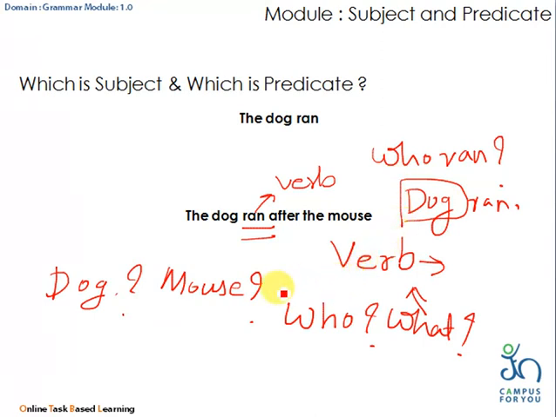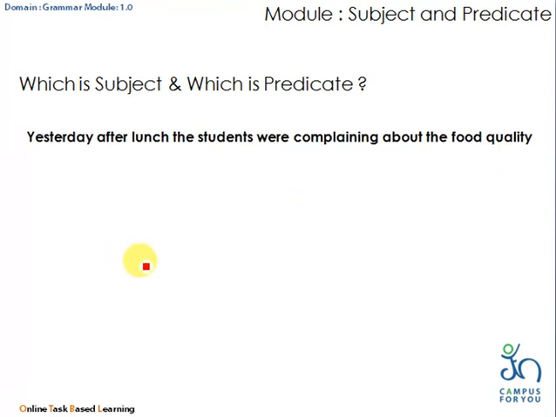So, जेव्हा पण तुम्ही क्रियापदाला who किंवा what हा प्रश्न विचारता आणि त्याचं जे उत्तर येईल ते त्या वाक्यातलं सब्जेक्ट असते. So, let us take one more example. Yesterday after lunch, the students were complaining about the food quality. Now, in this sentence, there are a lot of words and one might get confused which is subject and predicate.